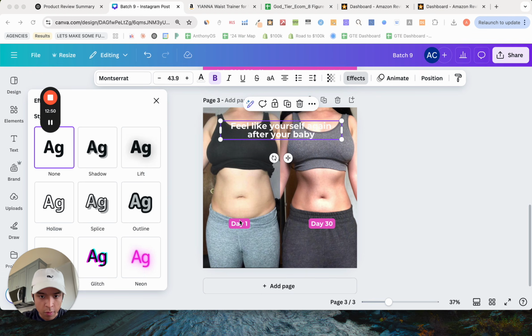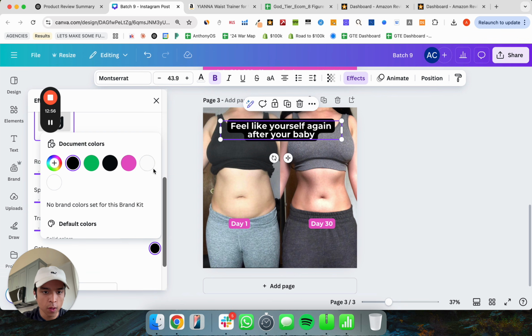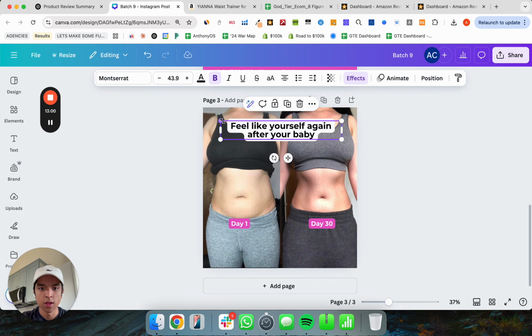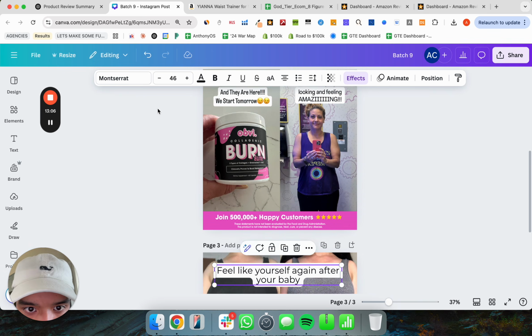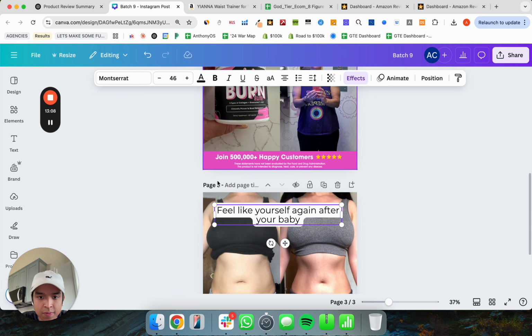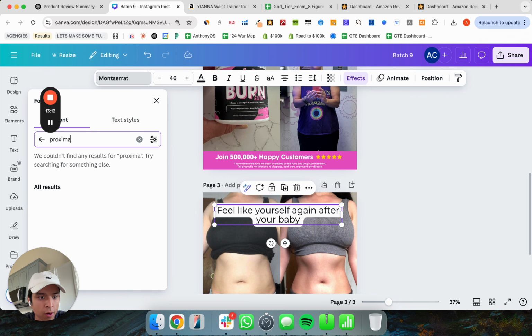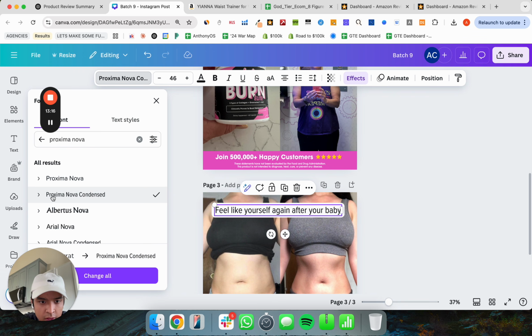All right, so we've adjusted the positioning. We've put the day 1 and day 30 down here at the bottom. We're gonna put this on a background, give it a white, and make the text black. We'll increase this a little bit. We're gonna get rid of the bold effect because we're trying to go after it looking almost like this. So let's try Proxima Nova because that's a little bit of a thinner font. Could try condensed. I feel like that looks pretty good.